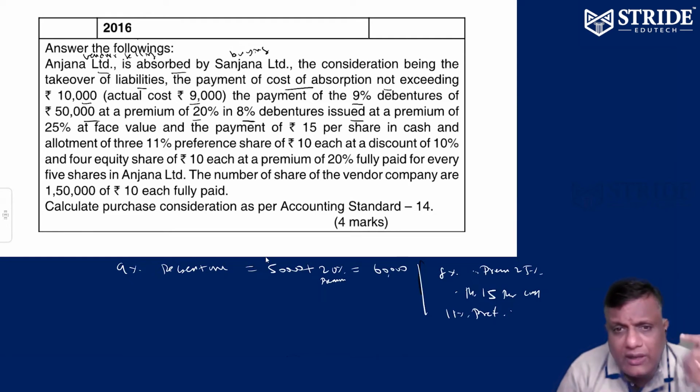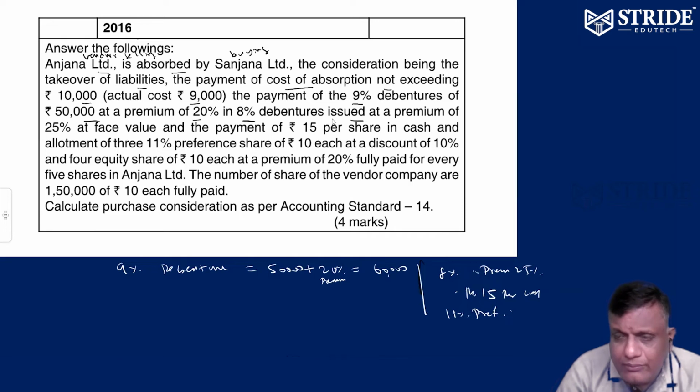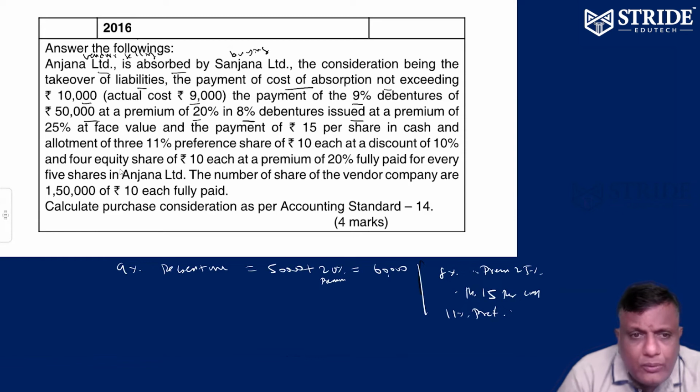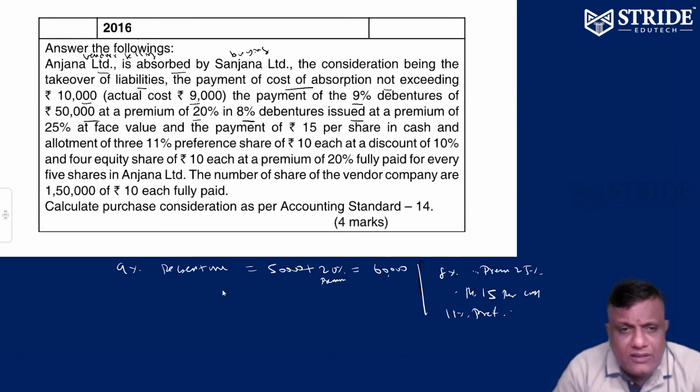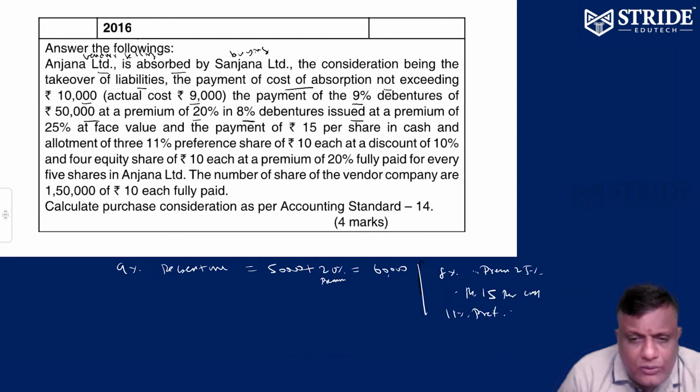Debentures of Anjana are also going to be settled, but they are not a part of the purchase consideration. So cash, preference shares, and equity shares are to be issued, right? How is it going to be issued? 4 equity shares are paid for every 5 equity shares of Anjana. For every 5 shares of Anjana, 4 shares of Sanjana are to be given. That's a clue.